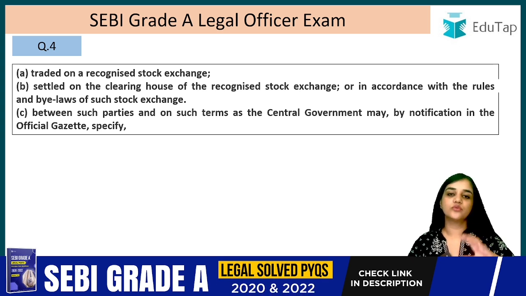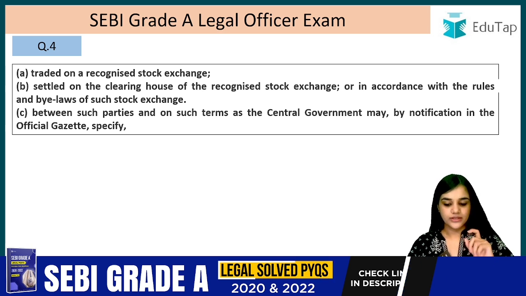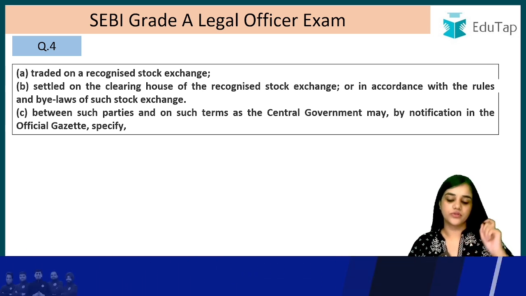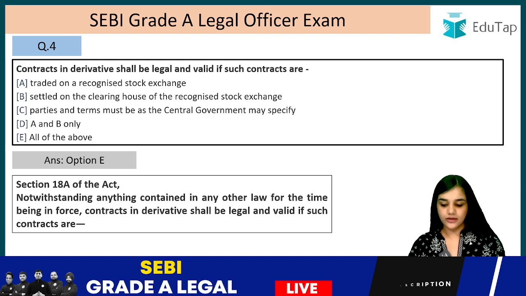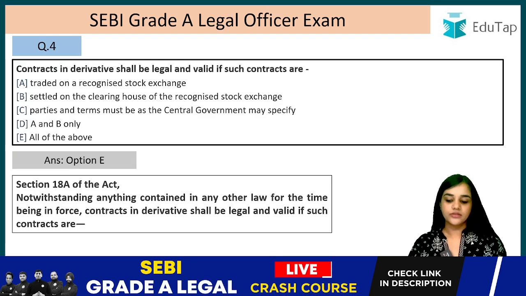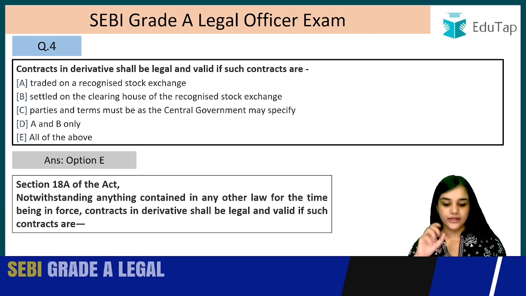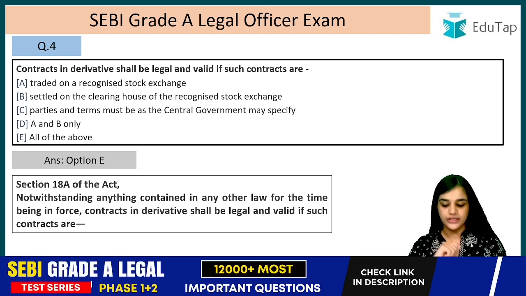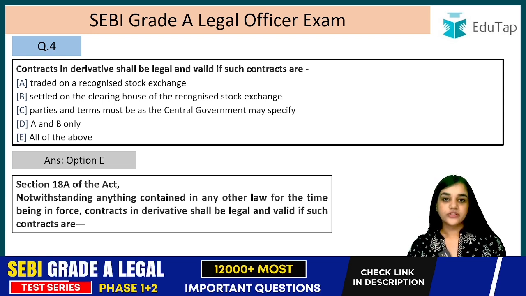So they are in accordance with the notification that the central government has specified, right? Between such parties and on such terms. So that is why it was E, all of the above. So contracts in derivatives shall be legal and valid if the contracts are all of these. Question number 5.